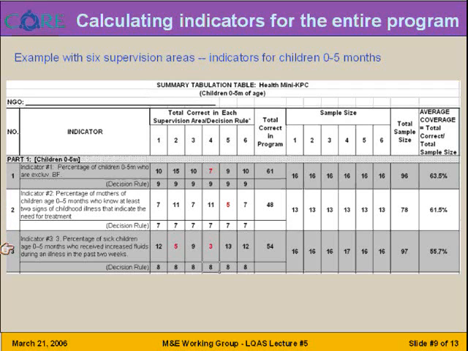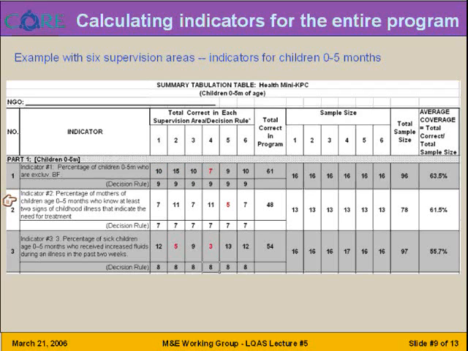In this particular example, we see that for indicator number 1, percentage of children under 6 months who are exclusively breastfeeding, supervision area number 4 should receive our highest priority, as it is below the average coverage.